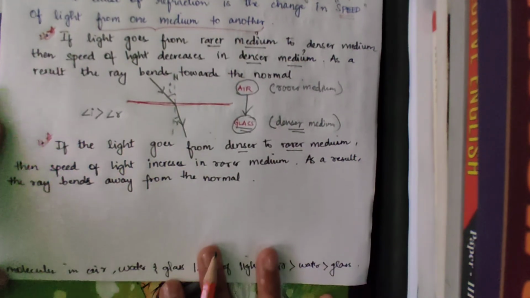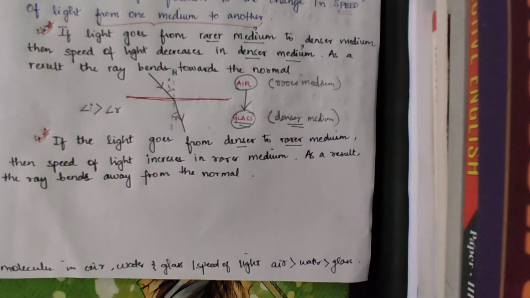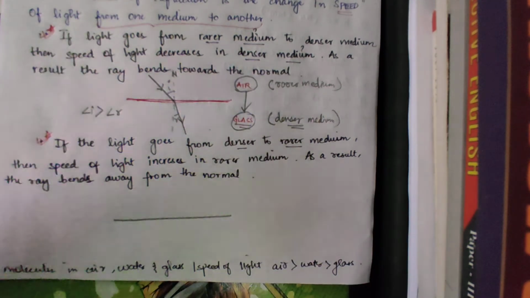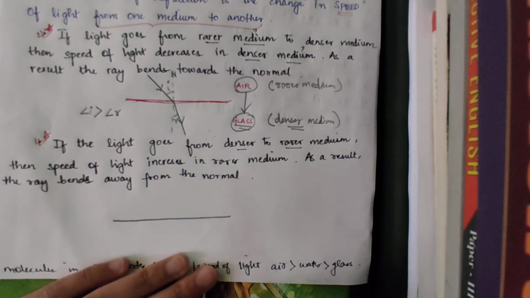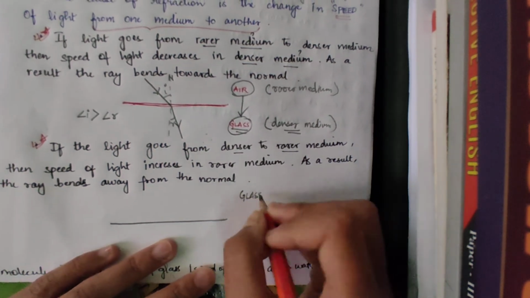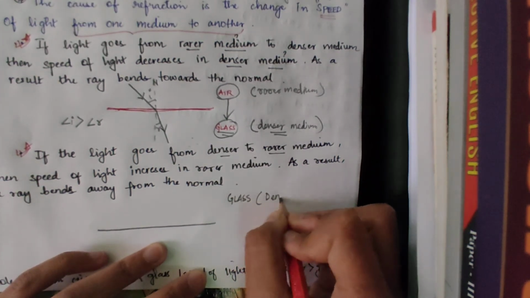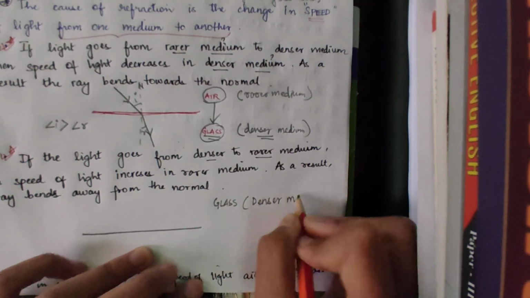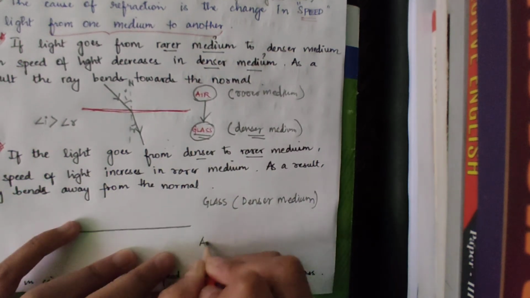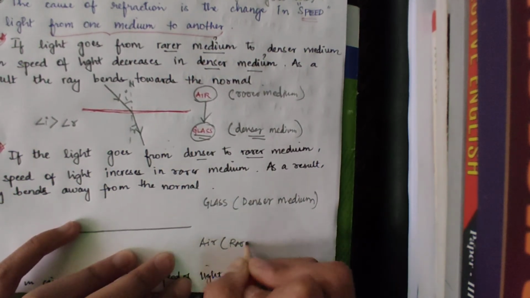Then number 2: if the light goes from denser medium to rarer medium, then the speed of light increases in rarer medium. As a result, the ray bends away from the normal. Suppose we have an interface again. In the second part here we have glass, which is a denser medium, and here we have air, which is a rarer medium.